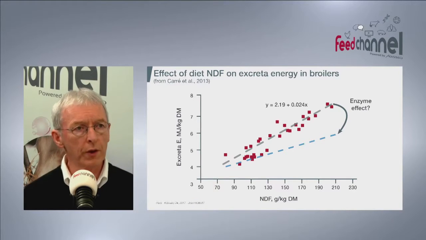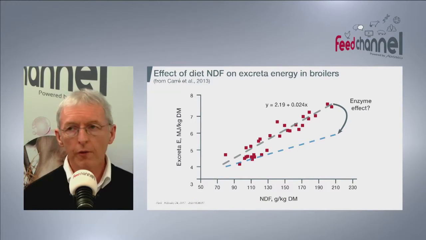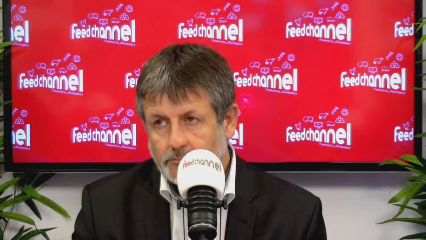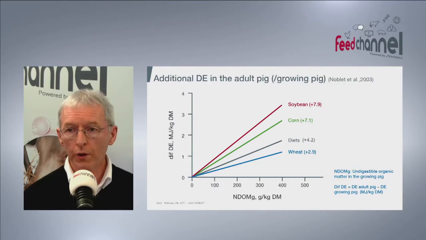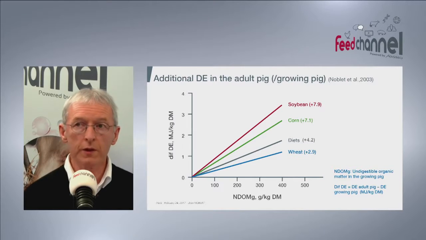What we have done, for instance, in pigs, for taking into account that extra effect of body weight on energy value and energy digestibility, is that we have been able to propose correction factors of energy value of pig feeds according to the amount of organic matter that is not digested in the young pig.